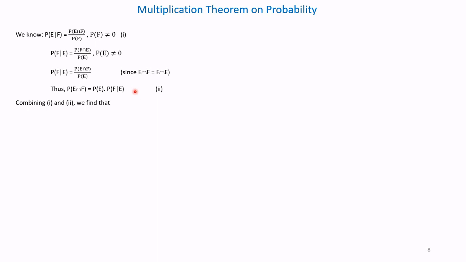Therefore, combining 1 and 2, we get probability of E intersection F is equal to probability of E into conditional probability of F given E has occurred.